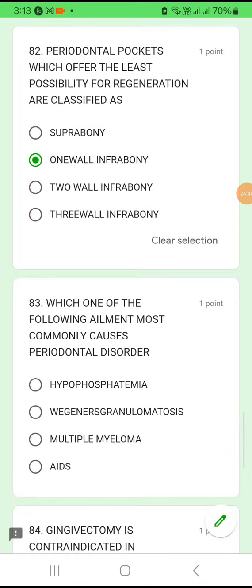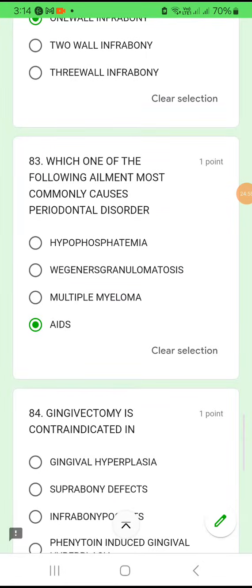Question number 83. Which one of the following ailments most commonly causes periodontal disorder? Hypophosphatasia, Wegener's granulomatosis, multiple myeloma, AIDS. Okay, the one which most commonly causes periodontal disorder is AIDS among the following options. Okay, you have to check the options and select. Among the options, AIDS patients will have more periodontal disorders.